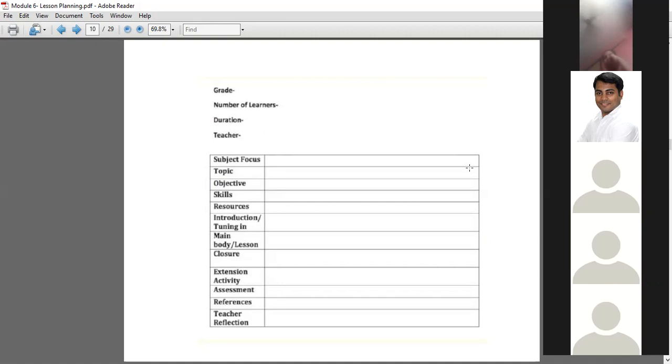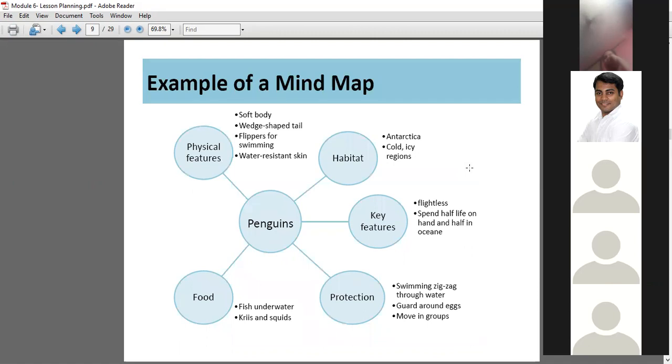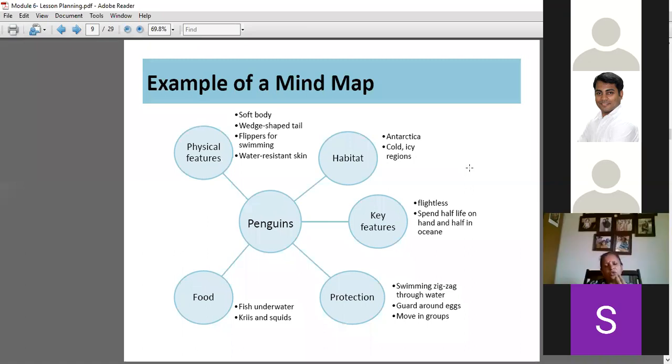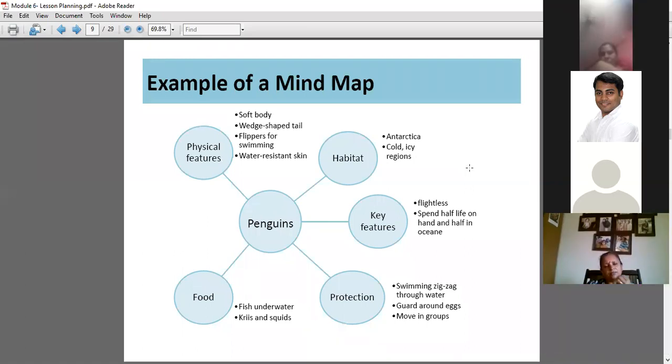So a mind map is a tool that is used to create connections while talking about something. Here there's an example that is given, penguins. Imagine where penguins is written, you will write coronavirus in its place, okay? So now when you draw the first connection, if it was coronavirus, what is it that you would write instead of physical features? How it looks like. Yeah. Okay. What is the second thing you will write instead of habitat if it was for coronavirus?